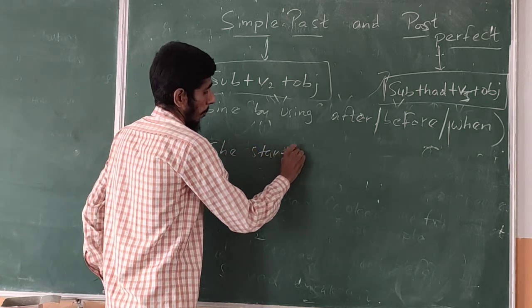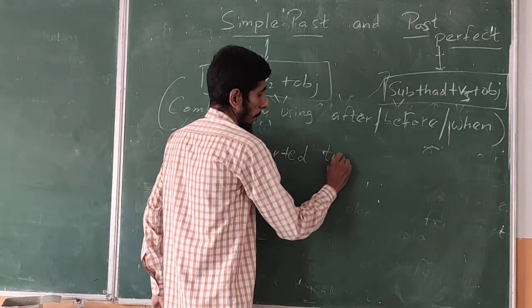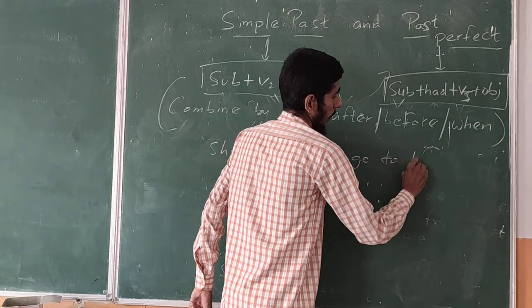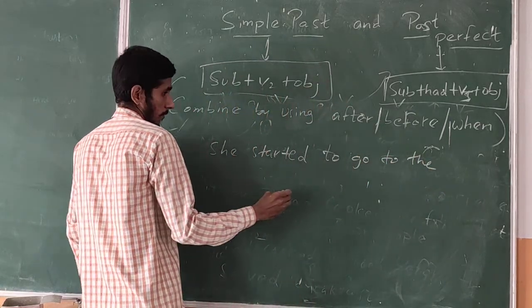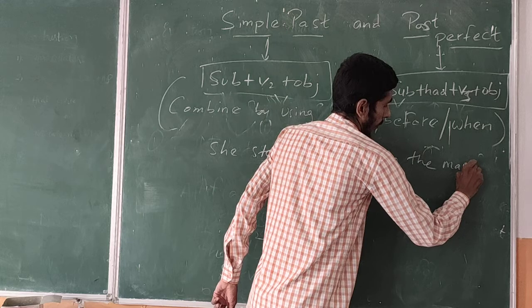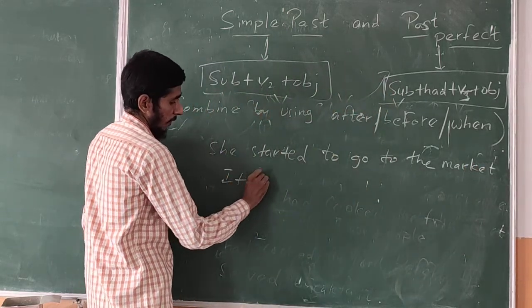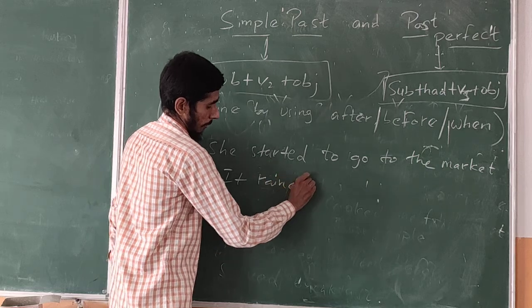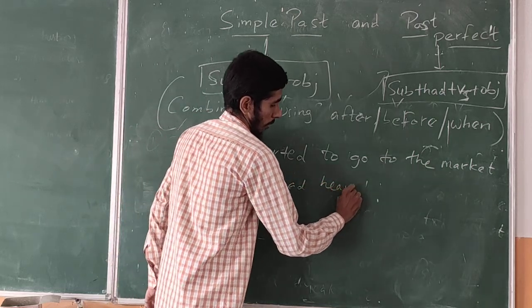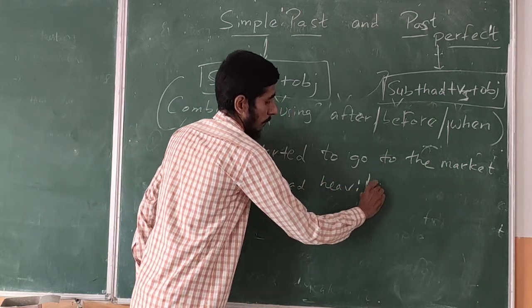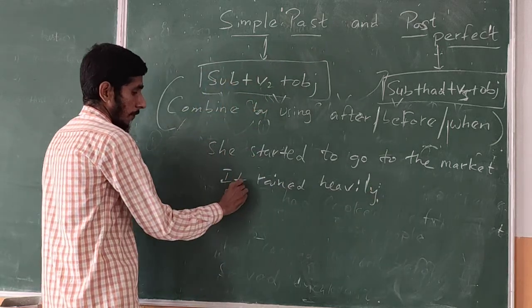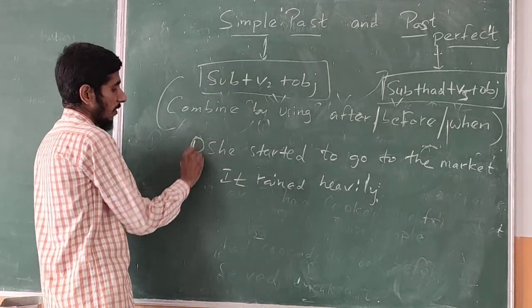She started to go to the market. It rained heavily. This is the first sentence. This is the second sentence.